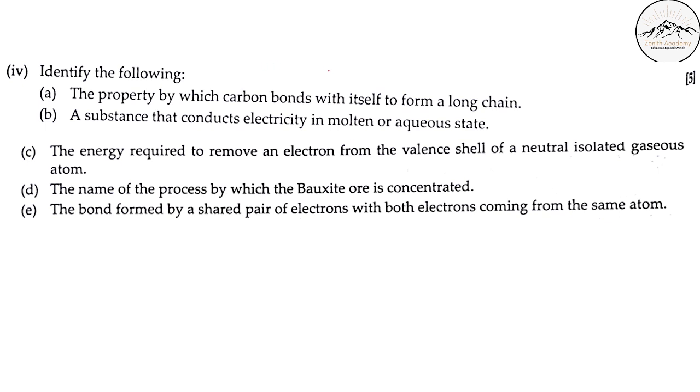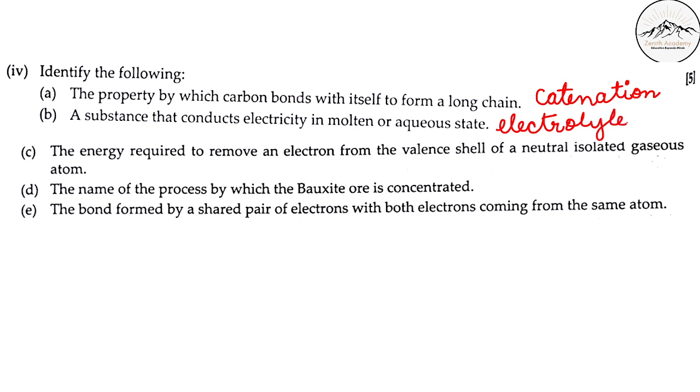Now see here, identify the following. The property by which carbon bonds with itself to form long chains. What is it? Yes, we have been doing this for so many years, since we studied carbon. Catenation. A substance that conducts electricity in the molten or aqueous state is known as an electrolyte.